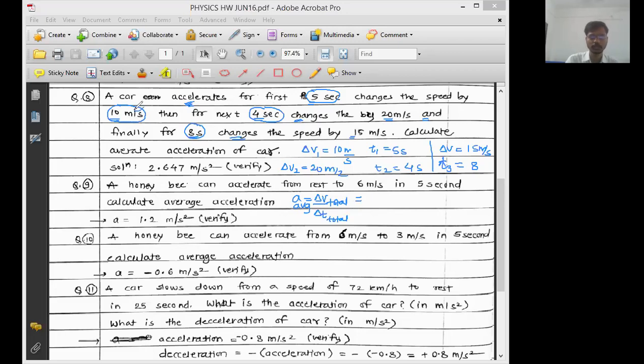The first change in velocity is 10, the second is 20, and the third is 15.